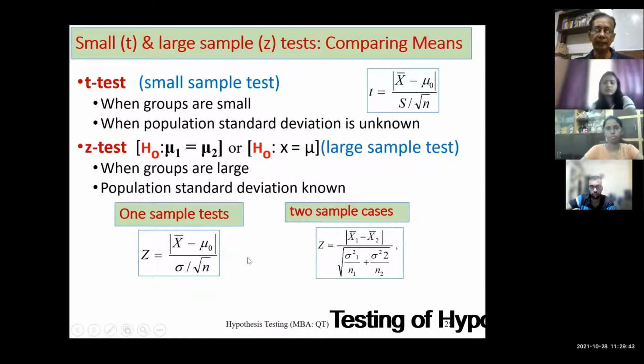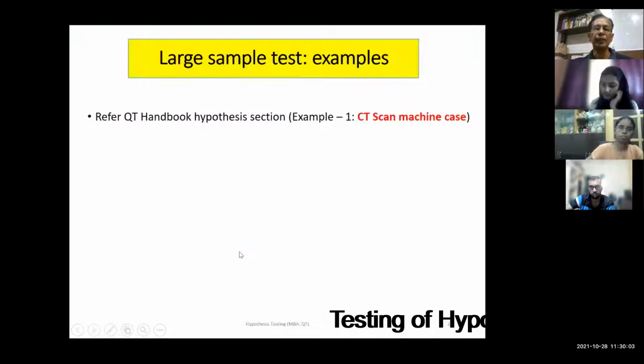I'll repeat some more examples of large sample, one sample test using this formula only. Next class, we'll go for two sample and small sample tests, one by one. One of you can remind me. This formula, all of you are required to remember. Better you write it down in a notebook.